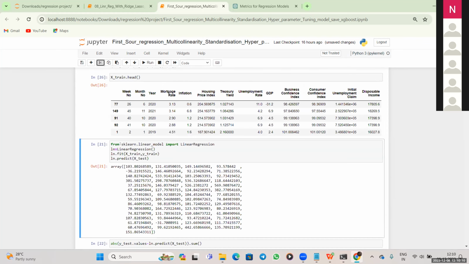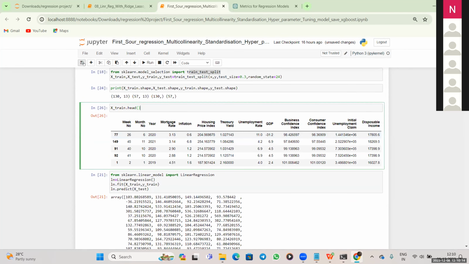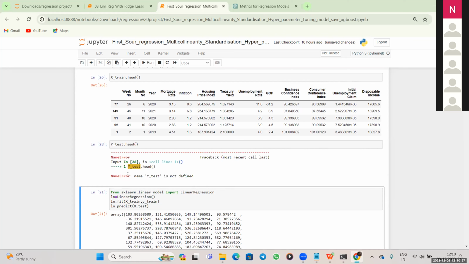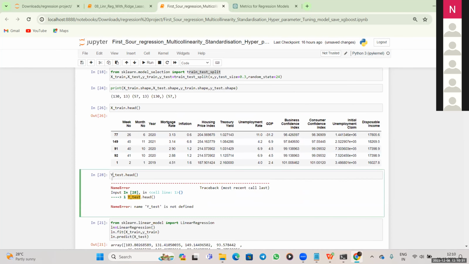No, why are you removing? You should not remove. X test dot head. Why small letter, man? See, that's why you should be keen in checking each and everything in the variable.